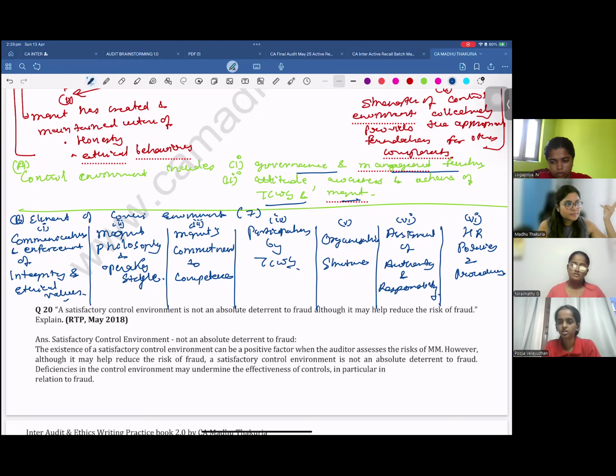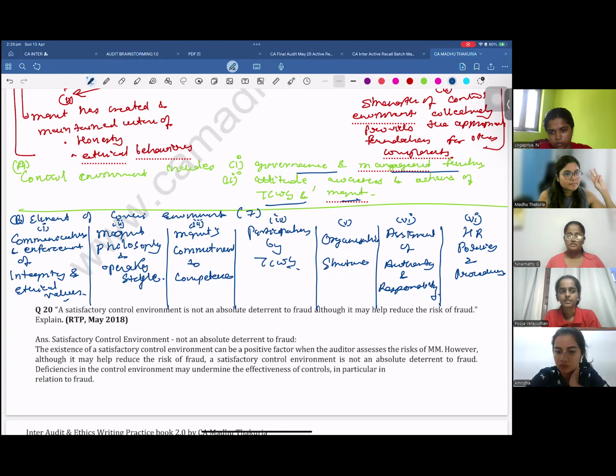organization structure, HR policies and procedures, management's commitment to competence, and then assignment of authorities and responsibilities. Yes. Did you cover participation by TCWG? Right? So these are the 7 elements.